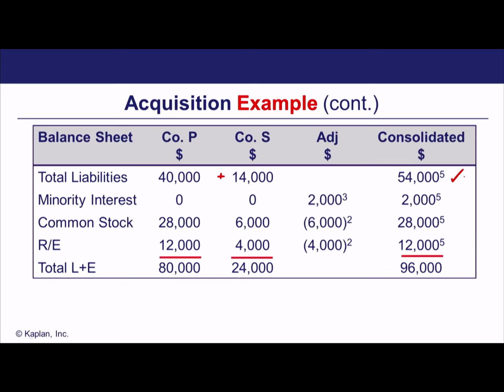But now we turn our attention to stockholders' equity. So these three accounts here are our equity accounts. And we're going to see minority interest here. And that's because we brought in all of those assets and liabilities from our subsidiary. We brought in 24,000 of assets and 14,000 of liabilities, which was 100% of the assets and liabilities, but we only actually owned 80%.